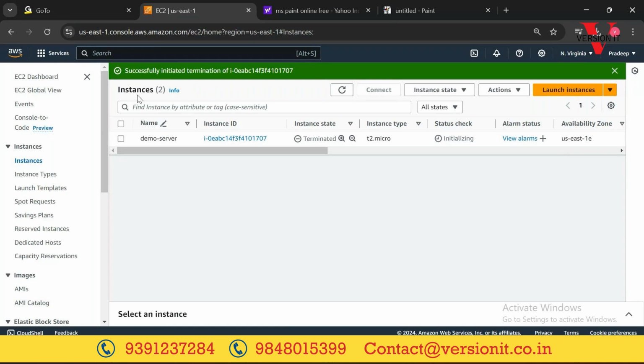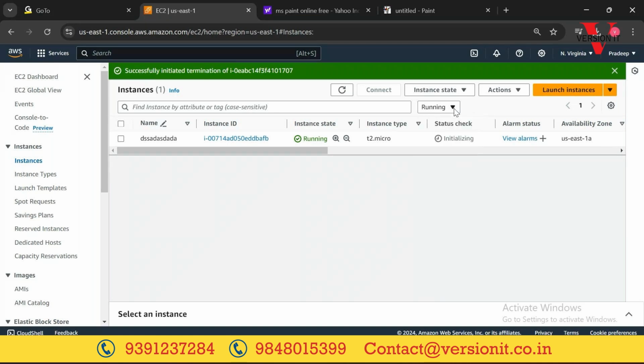Instances 2. Okay. Hello, Sandeep sir. Yes. Can we create any n number of instances, or is there any limitation for creating instances? Okay, I'll tell you that one.